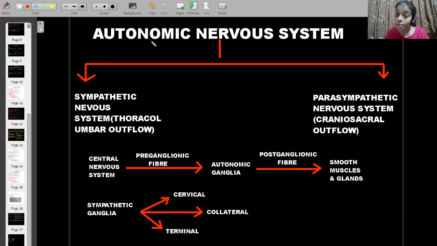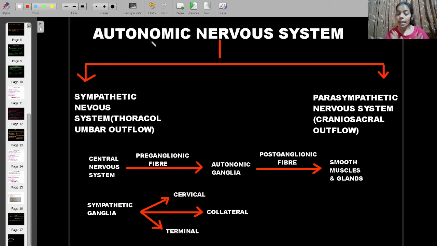Which muscles? The skeletal muscles. Muscles of my hands are skeletal muscles. So nerves which are innervating my skeletal muscles, we will consider them to be under the somatic nervous system, and the somatic nervous system will be controlling the voluntary actions of our body.